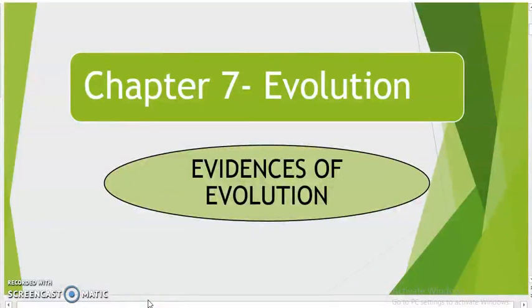This is the second video of chapter 7, evolution. In the very first video, we have already discussed how the origin of life took place on earth, and we talked about different theories of the origin of life. Today, we will talk about the next very important topic of the chapter, that is evidences of evolution. So today's topic is evidences of evolution, right? It is very important from the exam point of view. Let's move ahead.